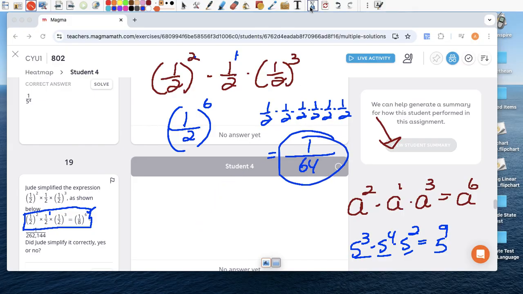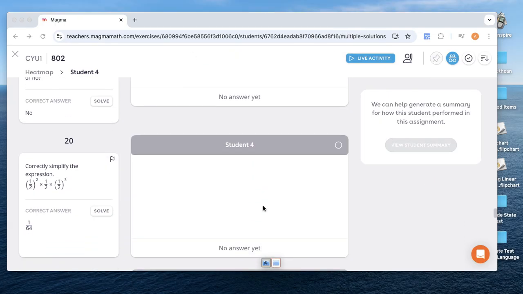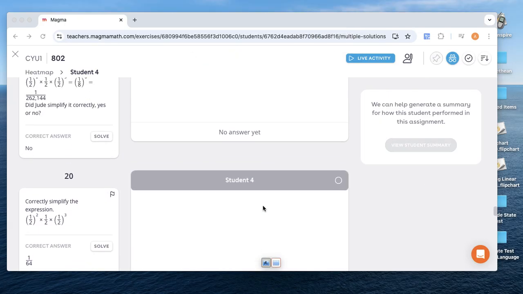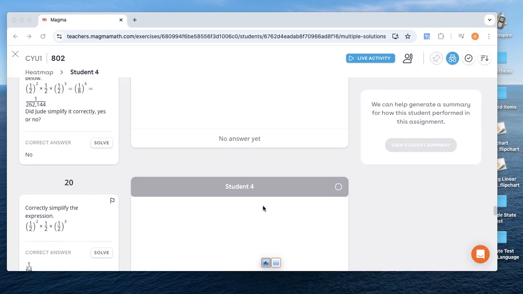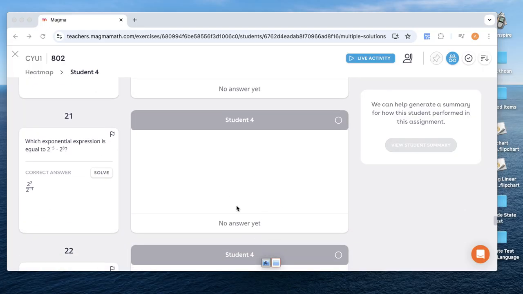I think we saw that on one of our tests. 20. 20 is the same. Simplify. It's the same exact question we just did. 21.